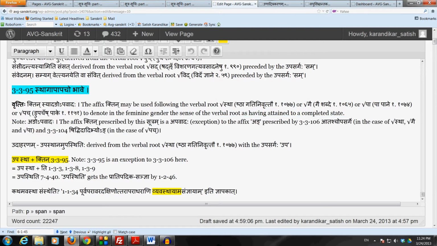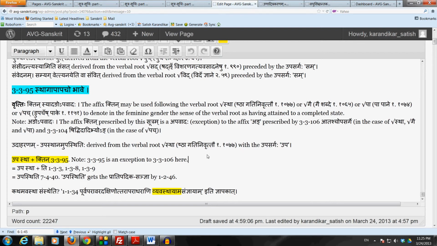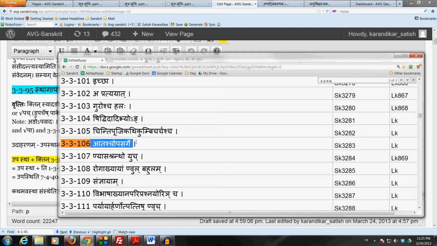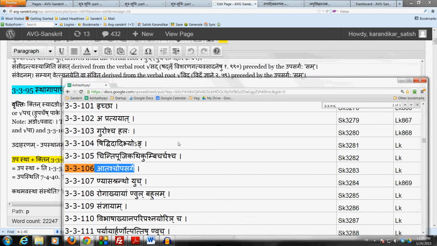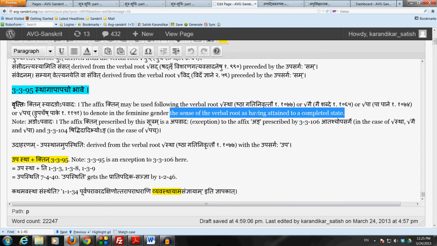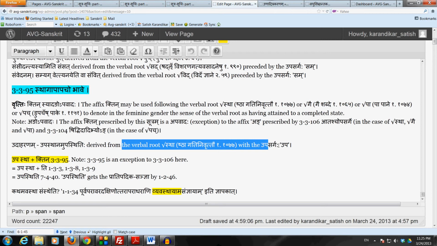Let's take the example upasthanam upasthitihi, derived from the verbal root stha with the upasarga upa. As already explained, what would have happened here is that 3.3.106 would have come and prescribed the affix ang as an exception to ktin, but now in the sense of bhave, in the sense of the verbal root as having attained to a completed state, we use the affix ktin by this special sutram 3.3.95, stha, ga, pa, pacho, bhave. Upastha means to be present, to be close by, to attend. So upasthitihi means presence, proximity, attendance. Those are the meanings of upasthitihi.